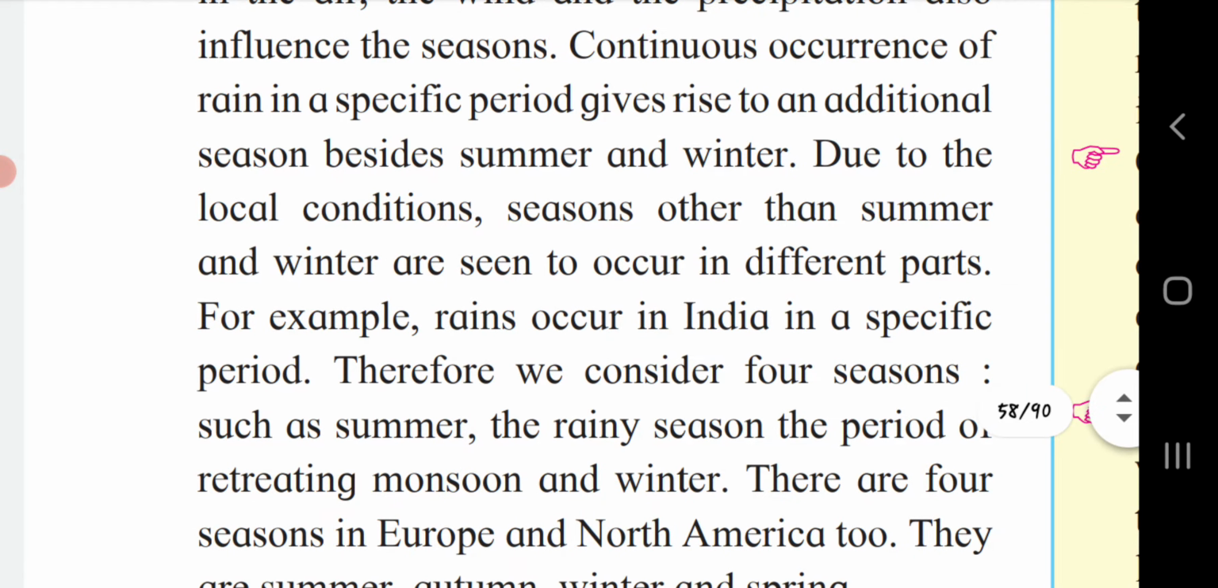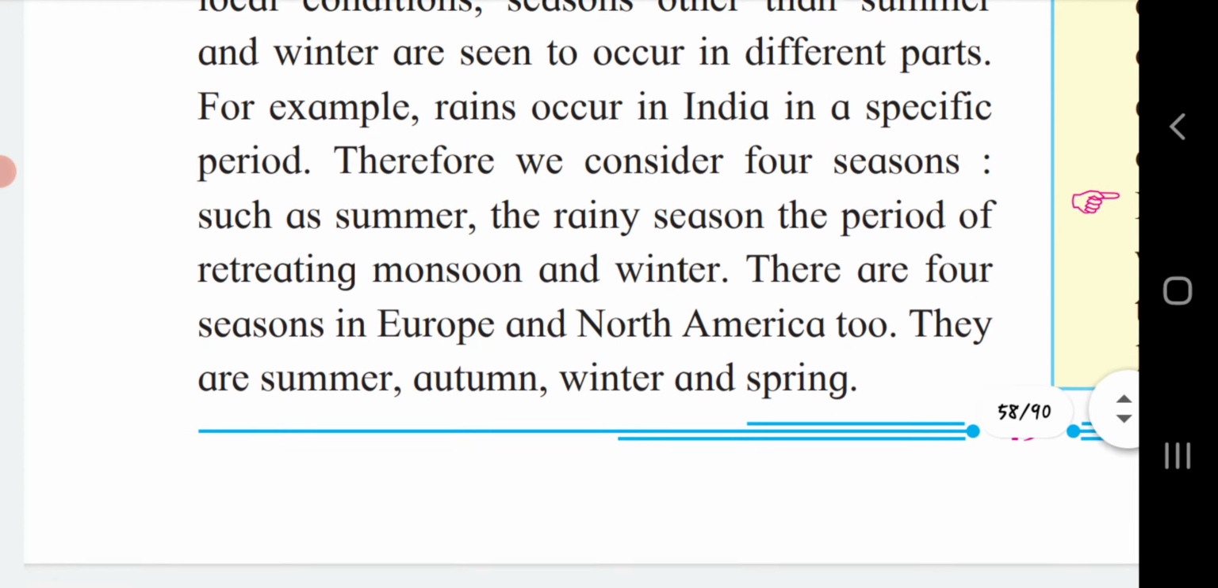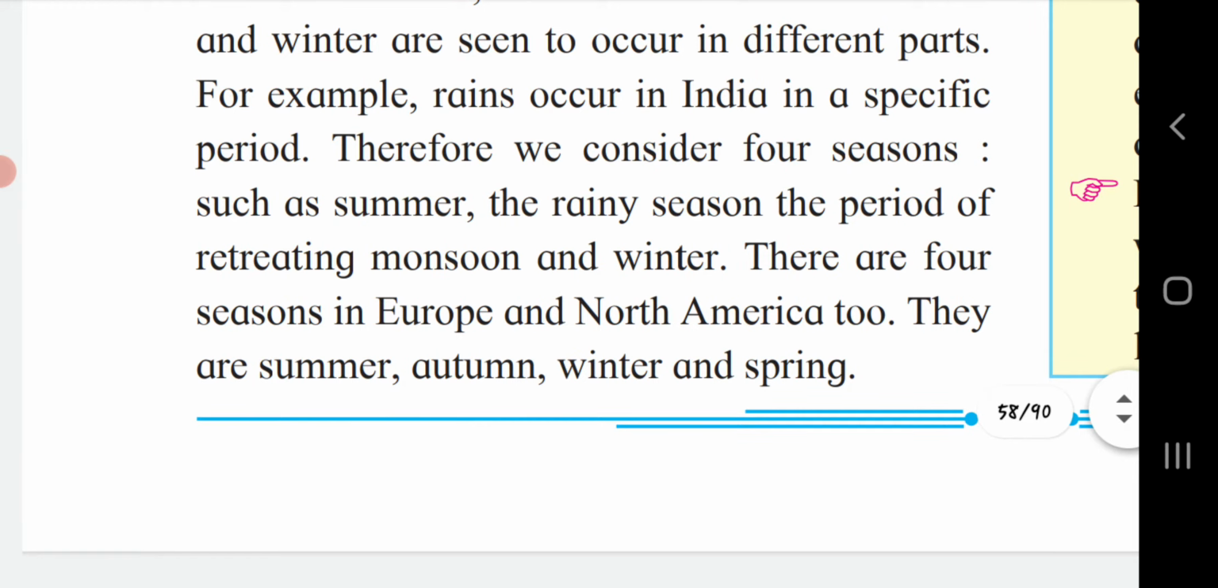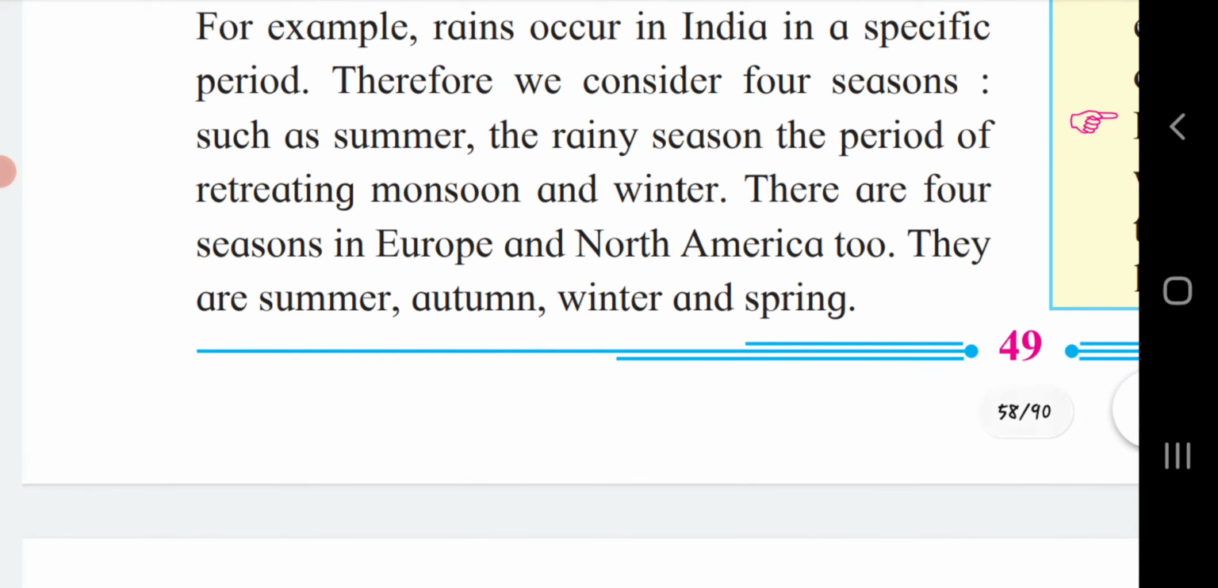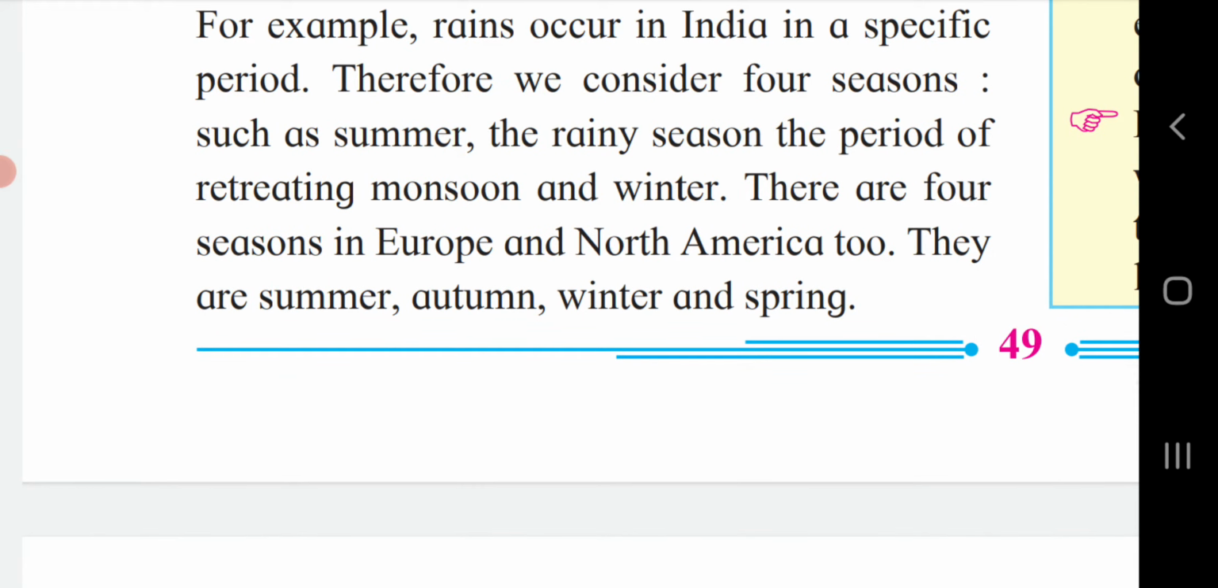Continuous occurrence of rain in a specific period gives rise to an additional season besides summer and winter. Due to the local conditions, seasons other than summer and winter are seen to occur in different parts. For example, rains occur in India in a specific period. Therefore, we consider four seasons: summer, the rainy season, the period of retreating monsoon, and winter, that is, summer season, rainy season, autumn season, and winter season.